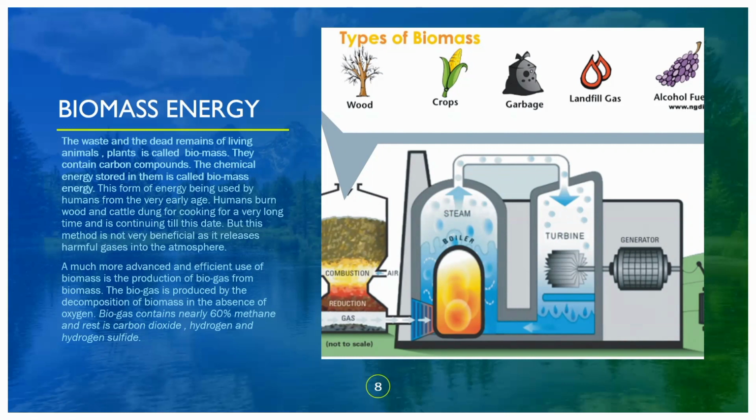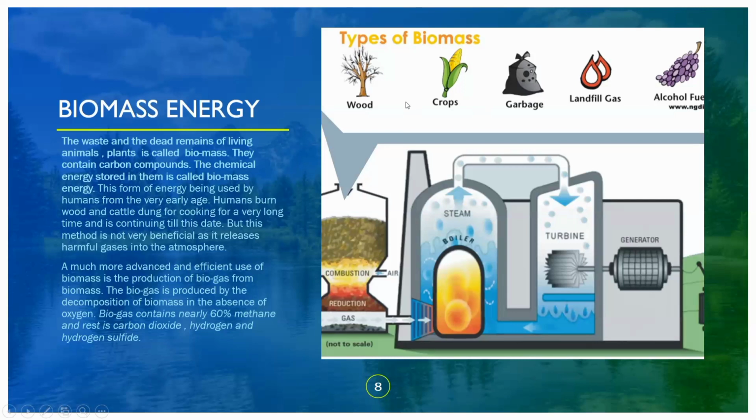But this method is not very beneficial as it releases harmful gases into the atmosphere. A much more advanced and efficient use of biomass is the production of biogas. Biogas is produced by decomposition of biomass in the absence of oxygen. Biogas contains nearly 60% methane, and the rest is carbon dioxide, hydrogen, and hydrogen sulfide.